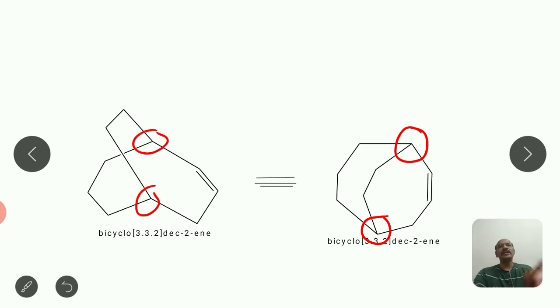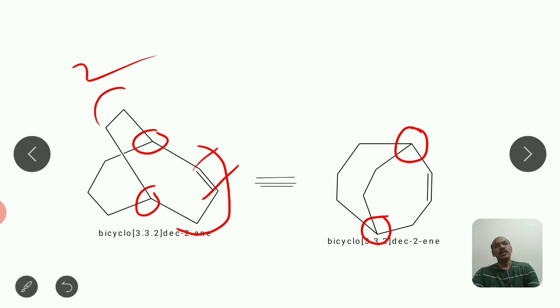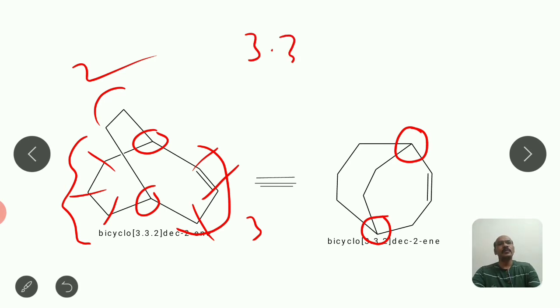Other than that, the bridges you have to identify. So it is a 2 carbon bridge. Now here this is 1, 2 and 3 carbon bridge. Now it is again a 3 carbon bridge. So here the square bracket values will be 3.2.